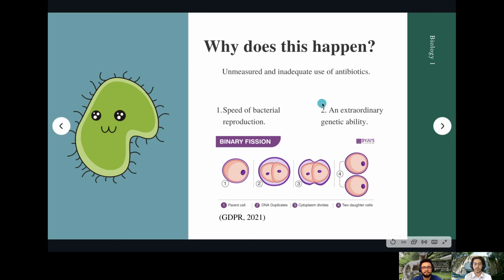And so this is a big problem, and that's why Uxue is going to present part 2 of why the antibiotic resistance happens in the world.